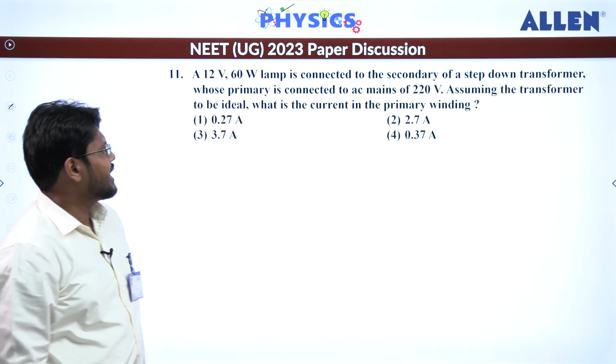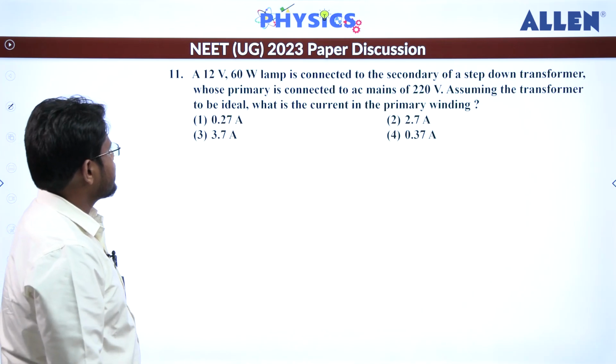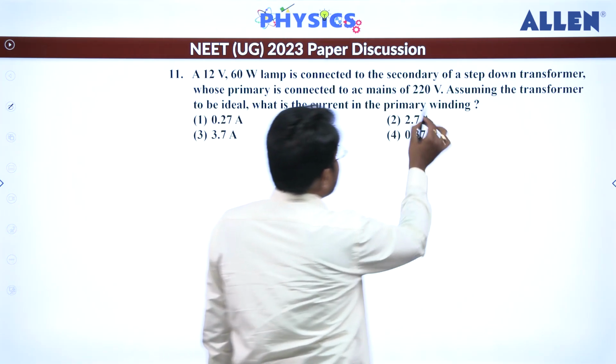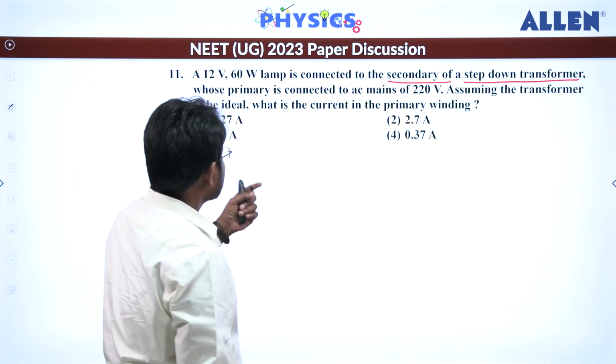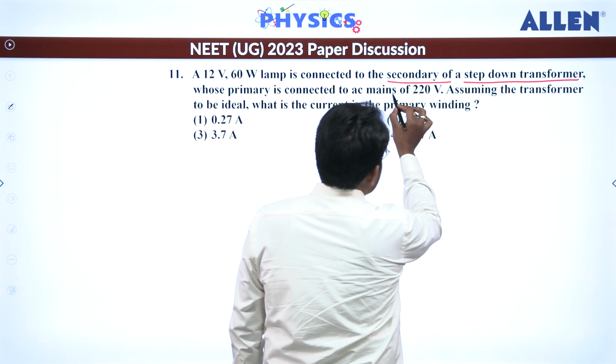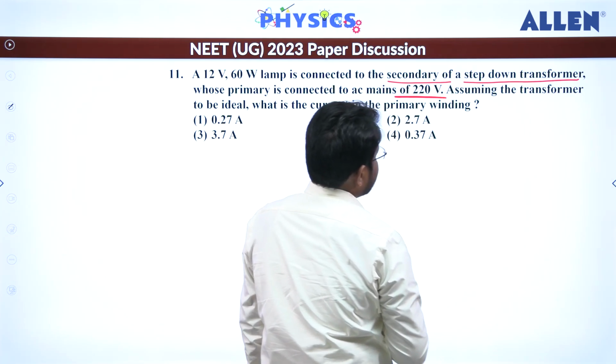Let's move to question number 11. A 12 volt 6 watt lamp is connected to the secondary of a step down transformer whose primary is connected to AC mains of 220.